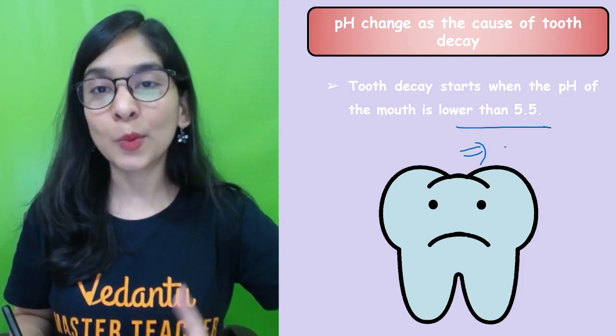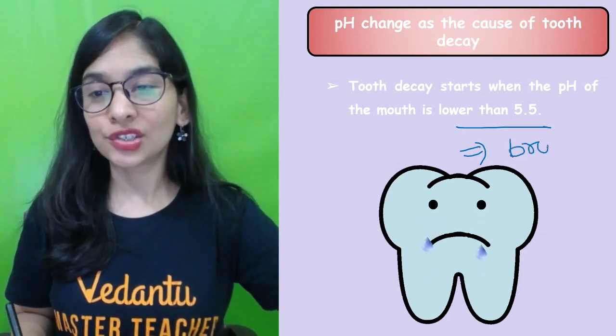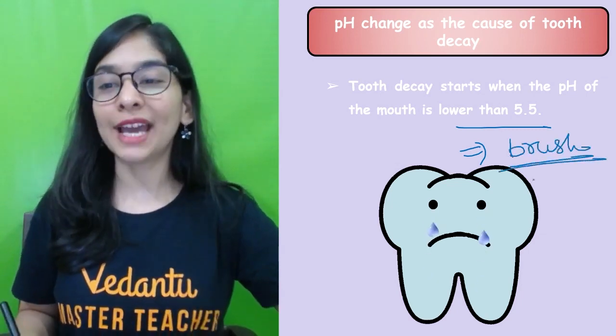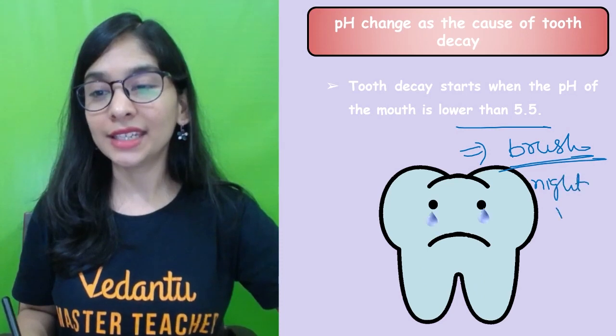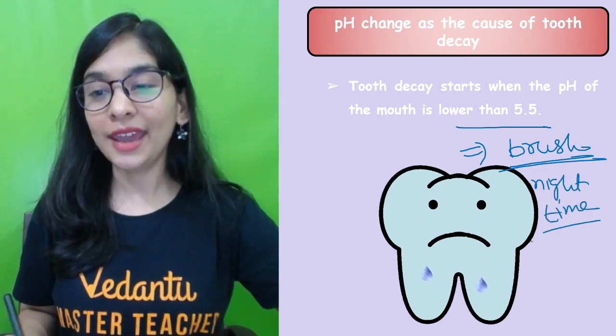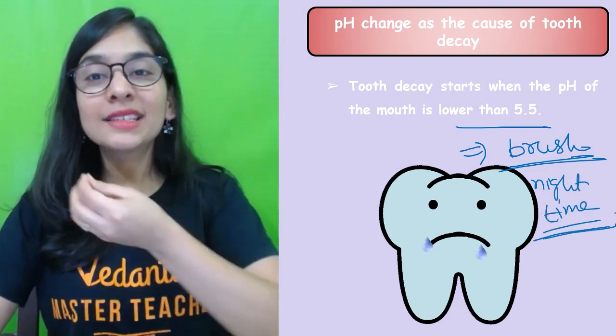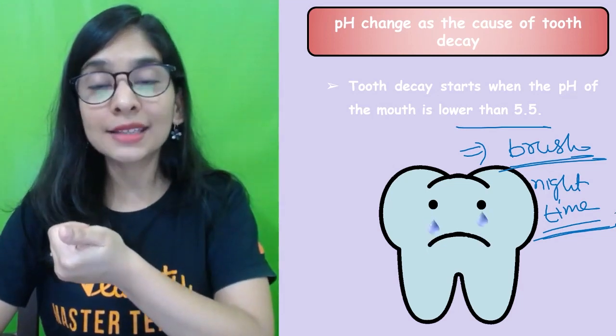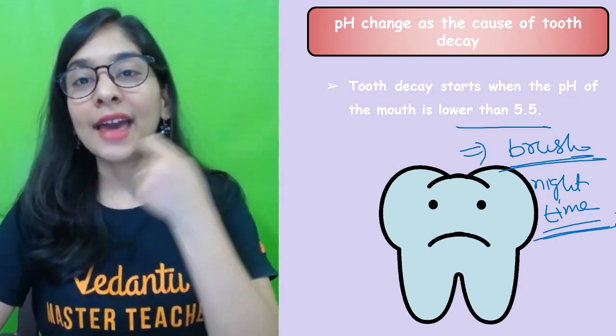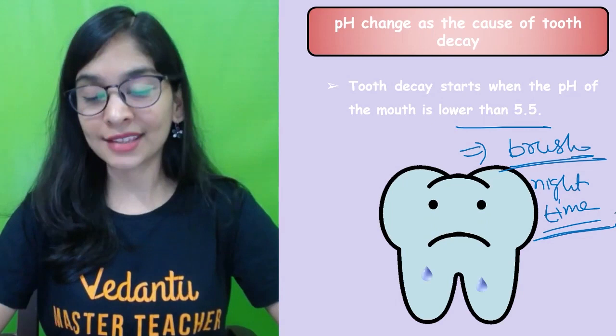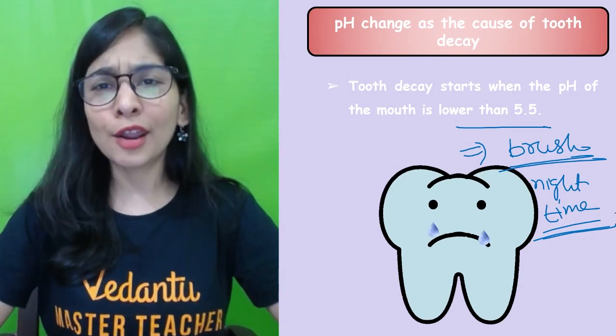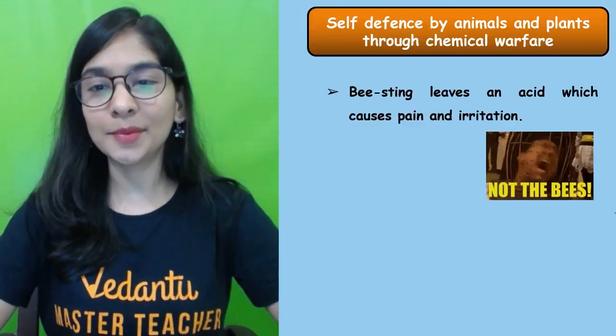Please, that's very important. Brush daily, that too 2 times, specifically at night time. Very important. What do we have in the toothpaste? That's again a base, and that will neutralize the excess acid. So do take care of your teeth. That's a very important part.